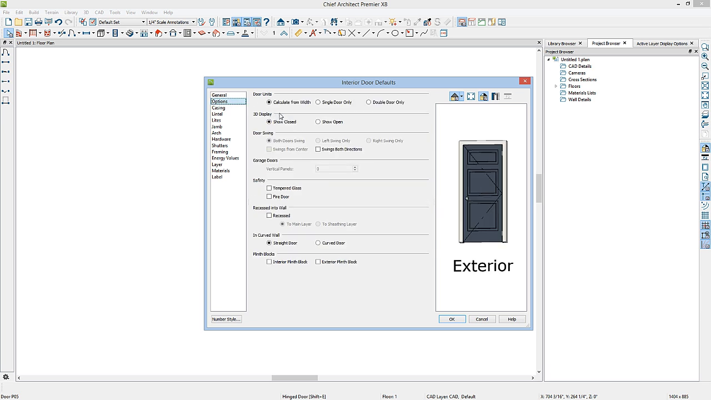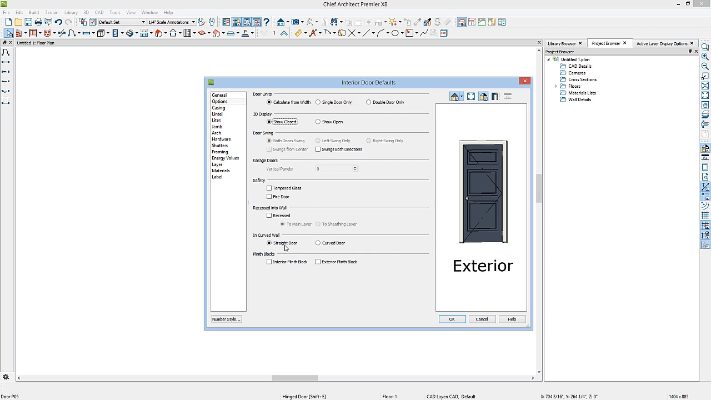Under 3D display, you can show your doors opened in camera view or closed in camera view. If you want a double swinging door, you have that option here. If you're going to use glass doors for your default door, you may want to use tempered glass. You also have an option to make this a fire rated door, but again, remember this is your default interior door. You can also recess your doors into the wall, to the main layer or to the sheathing layer.